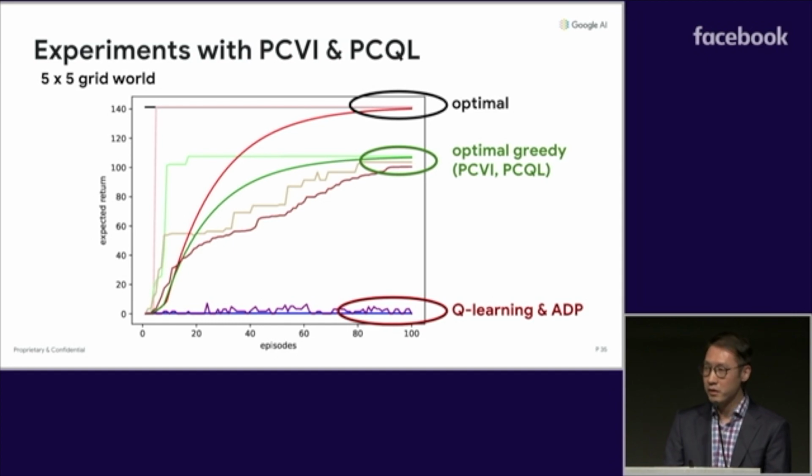So this is a set of results on a 5x5 grid world with sparse rewards at the corners of the grid world. You can see at the top of the plot that the unconstrained tabular Q-learning and value iteration converges to the optimal value estimates. This is as expected. Just below that, we see PCVI and PCQL. With linear function approximation, we can't expect them to converge to the optimal value estimates, but we see that it very quickly converges to the constrained value estimates. And even quicker, it converges to the greedy optimal policies.